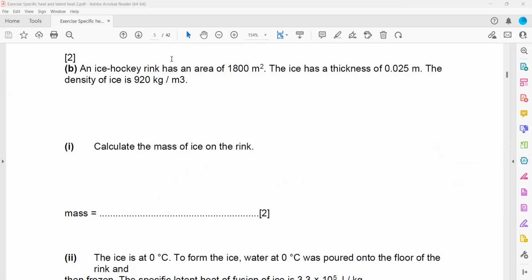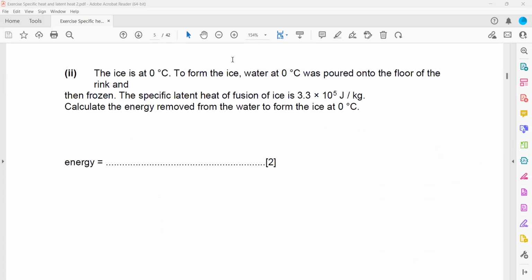Then next, in this question, the ice is at 0. To form an ice, water at 0 was poured into the floor of a rink and then frozen. The specific latent heat is 3.3 into 10⁵ joule per kilogram. Calculate the energy removed. So first thing, you have to identify whether there is a change in state or there is a change in temperature.